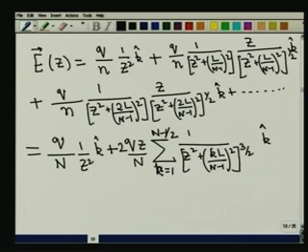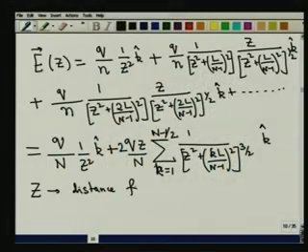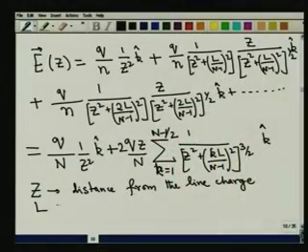When I am making this statement, we should remember that there are 3 length scales in the problem. What are the 3 length scales? One is z, which is the distance from the line charge. The second is L, which is the length of the line charge.